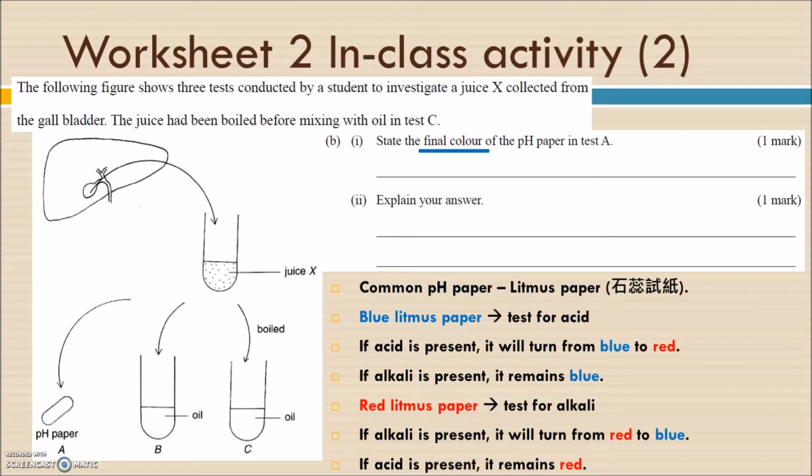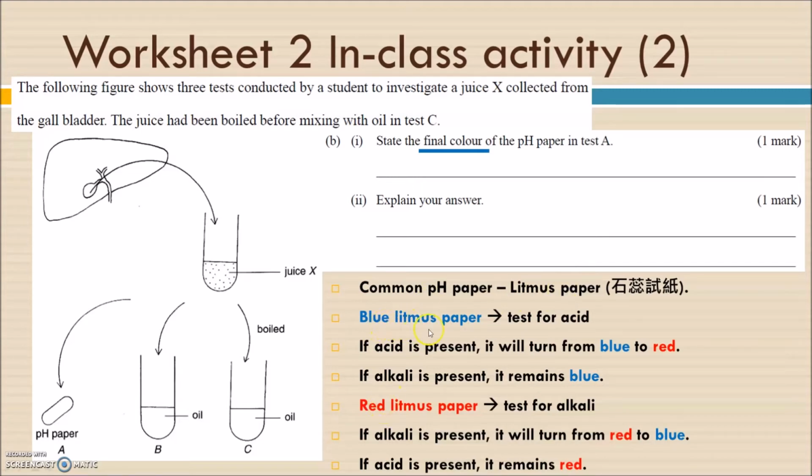For part B: state the final color of the pH paper in test A. All of us know that the bile juice is alkaline, at least we know that first. You may not know much about the pH paper, so I recommend one for you. A common pH paper used is litmus paper, and there are two types: blue and red.